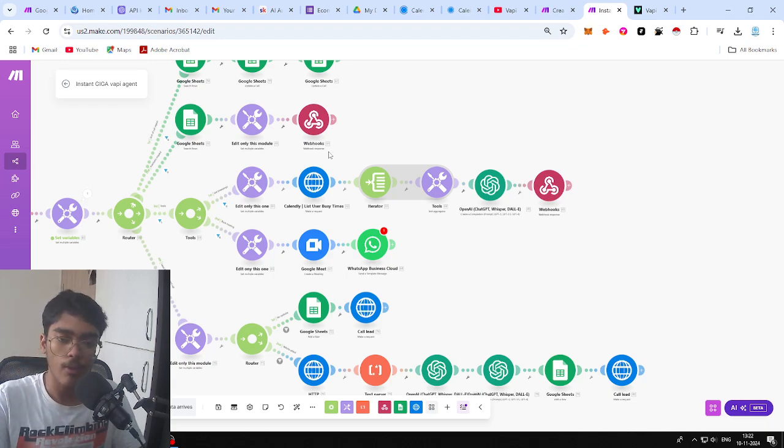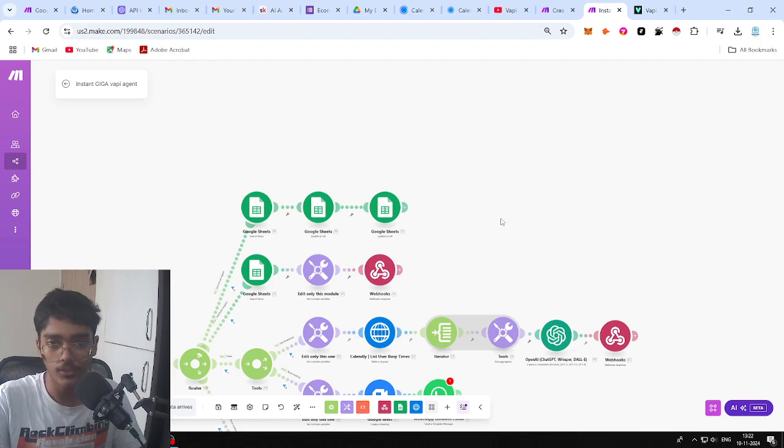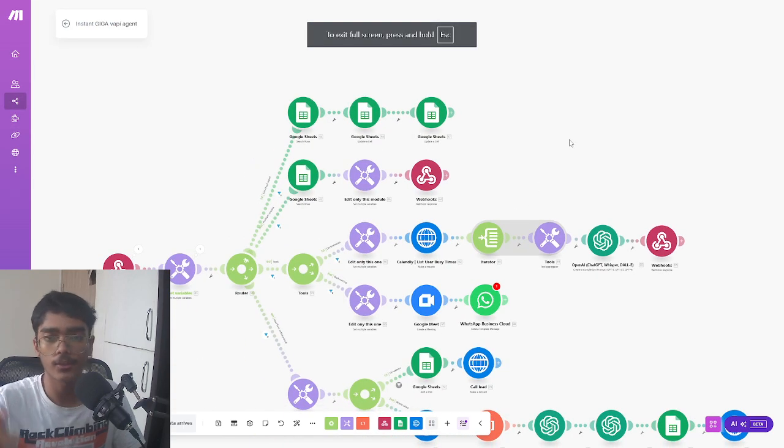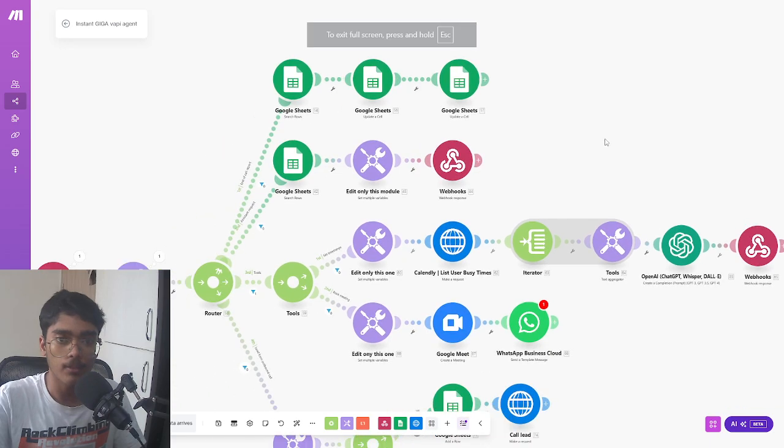Then you have this WhatsApp Business Cloud. Let me explain how this works. I'll be dropping the scenarios in the description. You guys could just copy paste it.